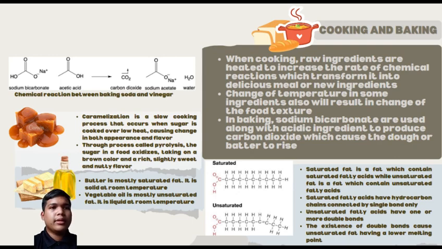So the question is why there is a difference in the physical properties for both ingredients. The reason is because saturated fat is a fat which contains saturated fatty acids, while unsaturated fat is a fat which contains unsaturated fatty acid. Saturated fatty acids have hydrocarbon chains connected by single bond only, while the unsaturated fatty acids have one or more double bonds. The existence of these double bonds cause unsaturated fat having a lower melting point because the bond between the molecule is weak, thus less heat is needed to break it apart.